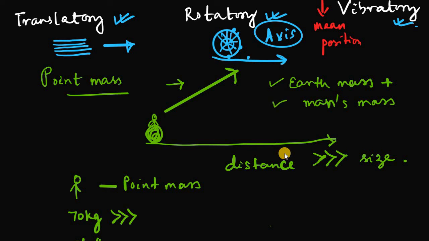We will also take into account the tree standing near it, and the home he is sitting in. So these things have to be taken into account. That's why we suggested point mass, to avoid all these complications. For ease of calculation, we neglected the size of the thing in the bigger picture. So that's why point mass came into the picture.